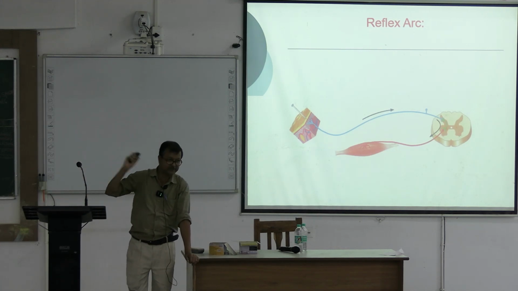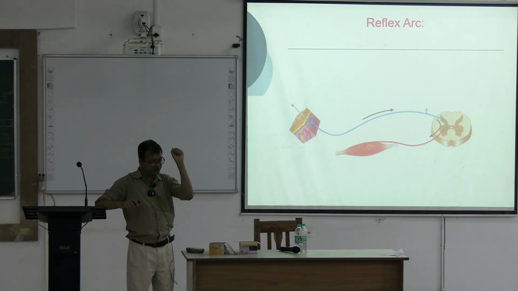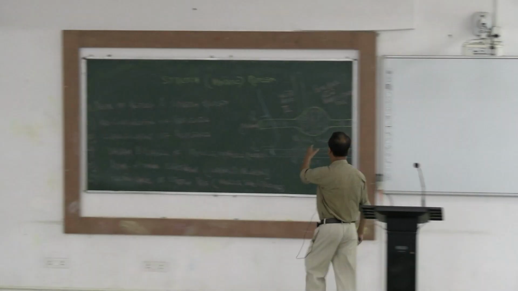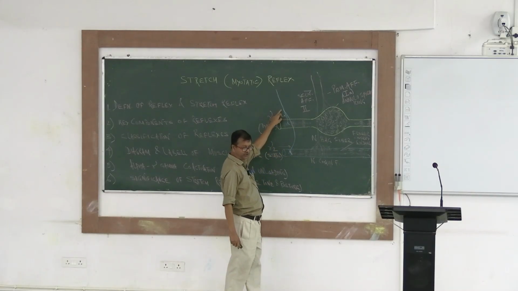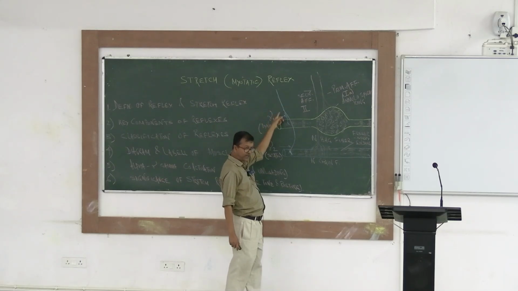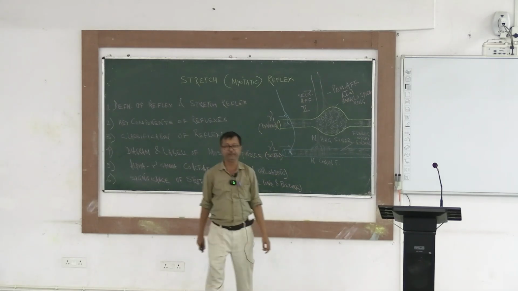Whereas the muscle spindle is supplied by the gamma motor neuron. Continuous discharge from the gamma motor neuron causes the muscle spindles to be stimulated. This is the continuous input from the cortex, upper motor neurons, and these upper motor neurons actually regulate the muscle spindle.